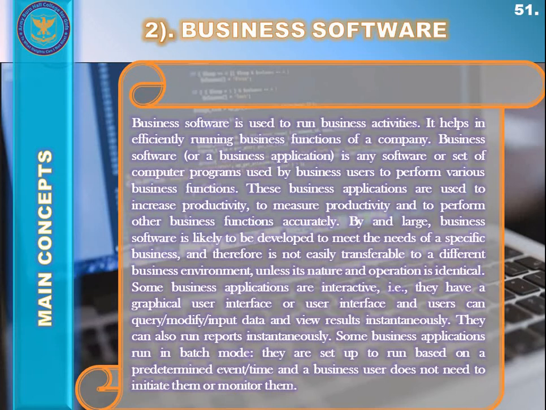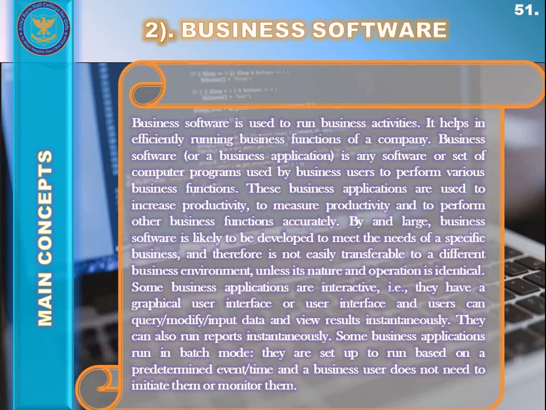So these business applications are used to increase productivity, to measure productivity, and to perform other business functions accurately. So the business software is actually used to run the business, but it also is used to increase the productivity of that business as well as to measure the productivity of that business.